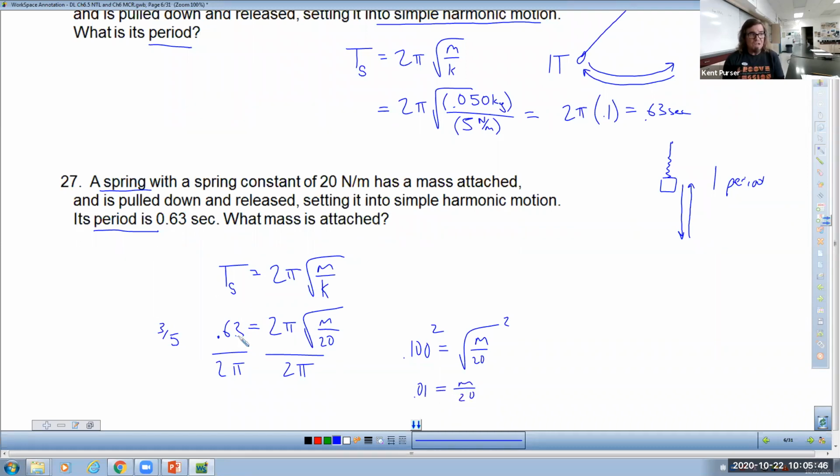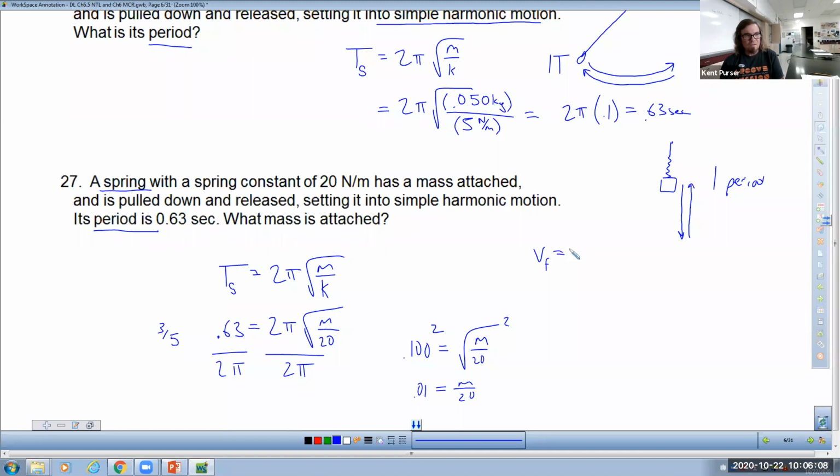Now, if you make a mistake somewhere along the way and you keep working this all the way out and you get an answer for m and it's not right, I don't think I'm going to take any points off. If you stop somewhere in here because you don't know what you're doing anymore, or if you do some really ugly algebra, you're going to lose a point. Let me give you an example of some ugly algebra.